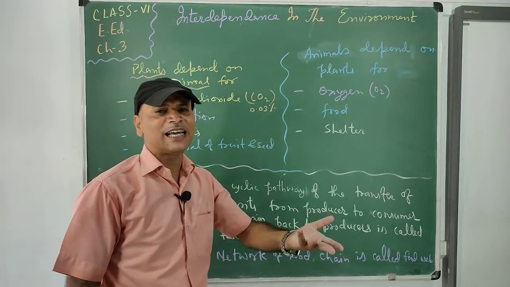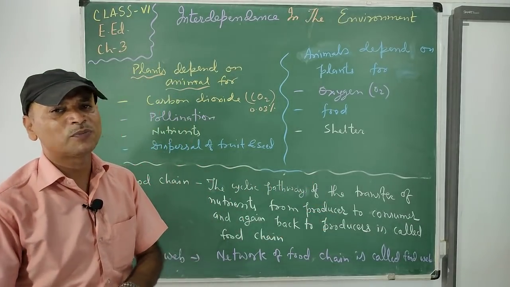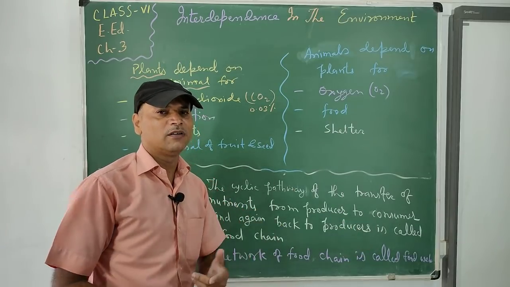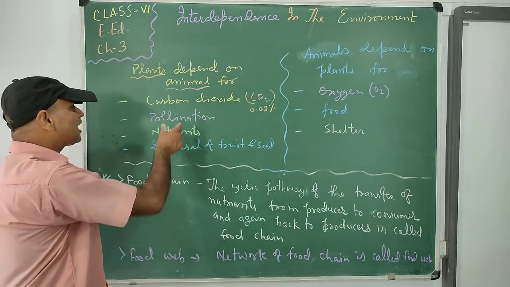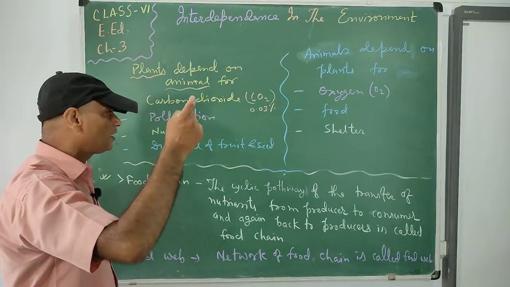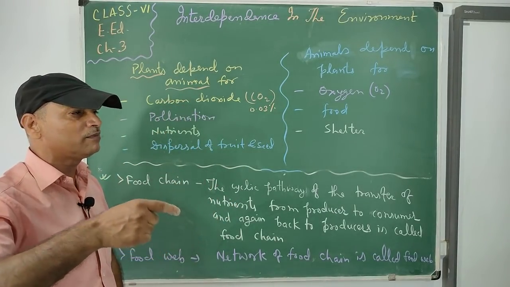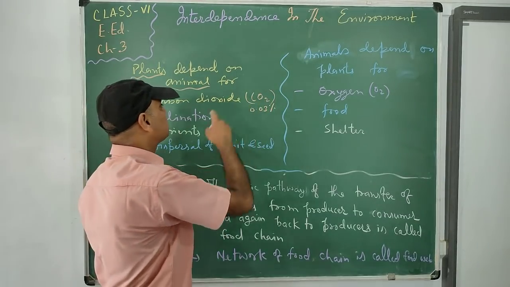Animals provide this carbon dioxide by respiration or breathing. They take oxygen and remove carbon dioxide every time during respiration. So this is the carbon dioxide which is required by plants for their photosynthesis and fulfilled by animals after their respiration.